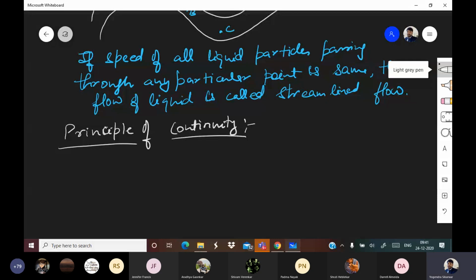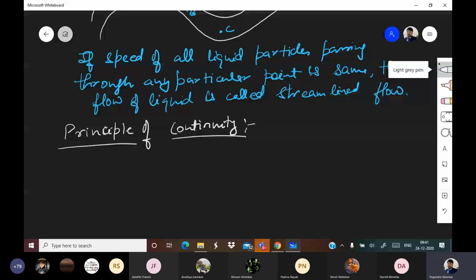What do you mean by liquid is incompressible? That while the liquid is flowing, its volume is not changing. Its volume is neither shrinking nor increasing. So liquid is incompressible. That is one assumption.